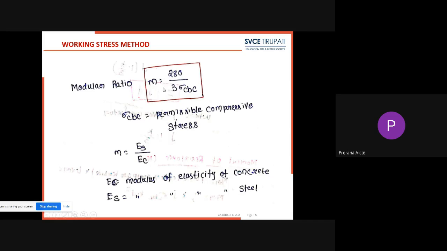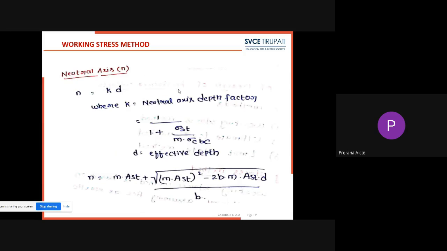Modular ratio is generally taken as the ratio of modulus of elasticity of steel to the concrete. As per IS 456 2000, the formula will be m equal to 280 divided by 3 into sigma CBC. Neutral axis, small n. Here small n equal to k into d.